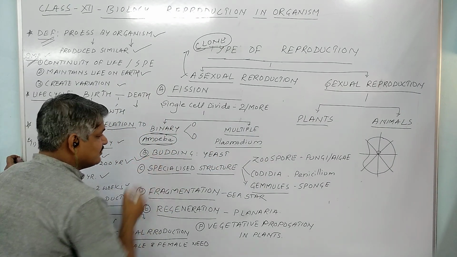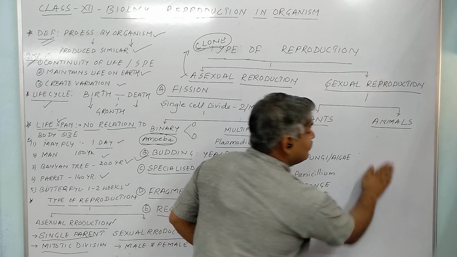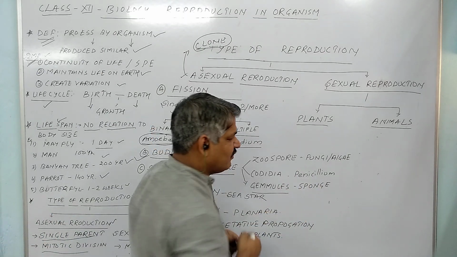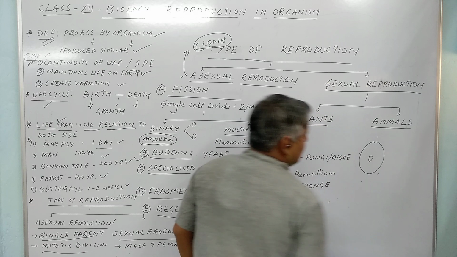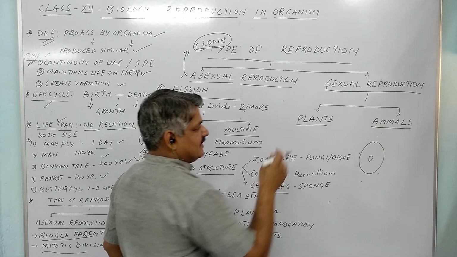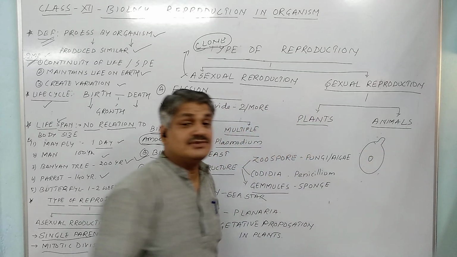Now, the next process is known as budding. What is the meaning of budding? Budding is a simple outgrowth. For example, in yeast, this one is the yeast. So, how does budding take place? Budding takes place by forming an outgrowth from here. This one is known as a bud.